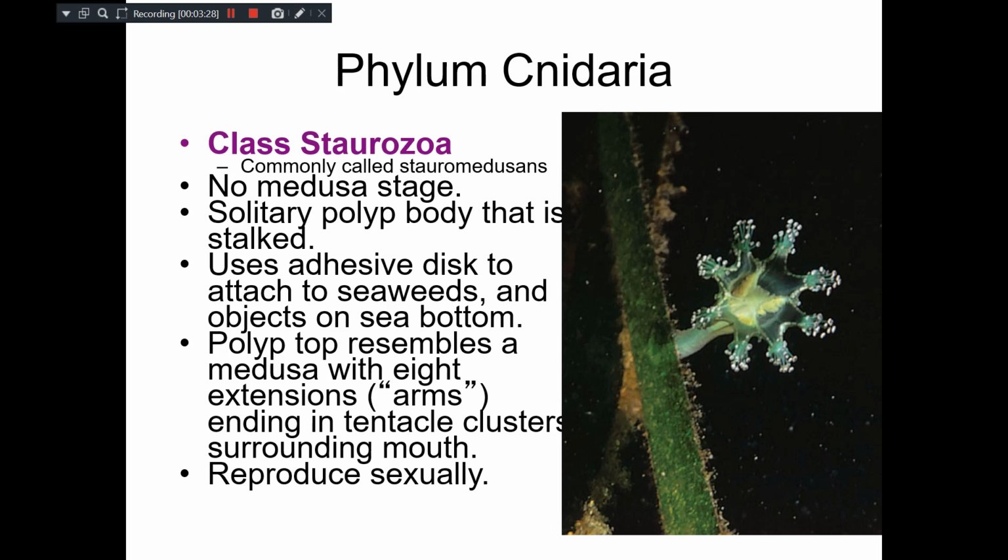That's why they are the specialized ones. And you can see eight extensions here: one, two, three, four, five, six, seven, eight, and these extensions you can call arms. From these arms, each one has a cluster of tentacles, and they reproduce sexually.